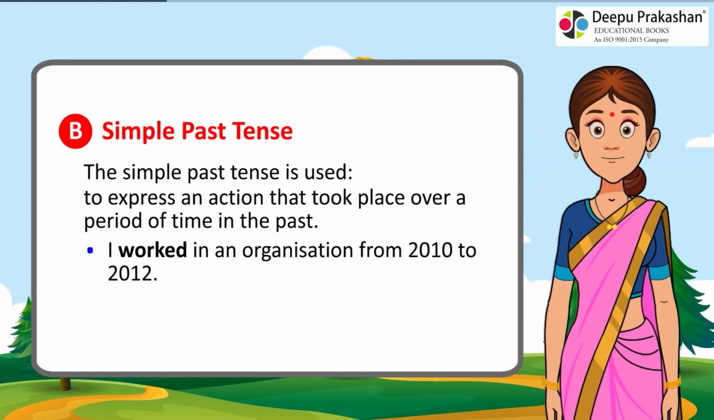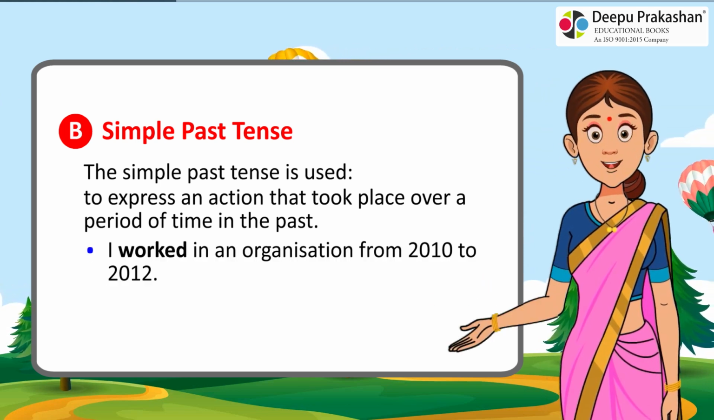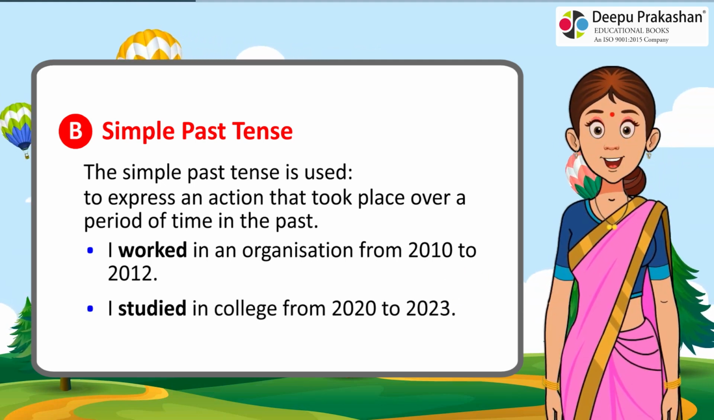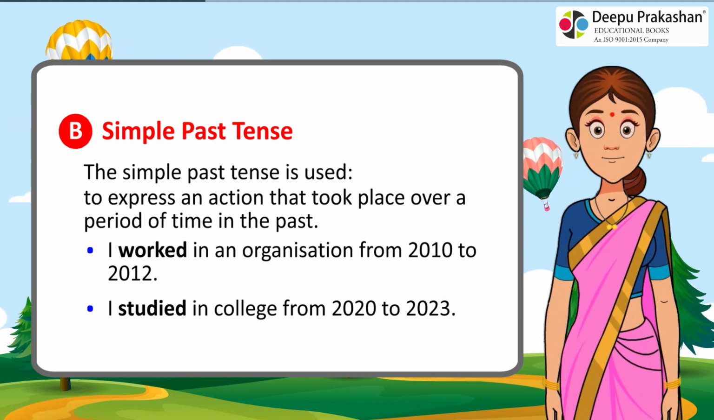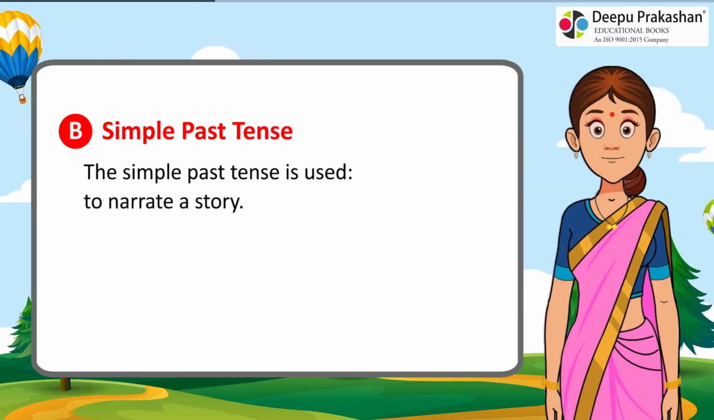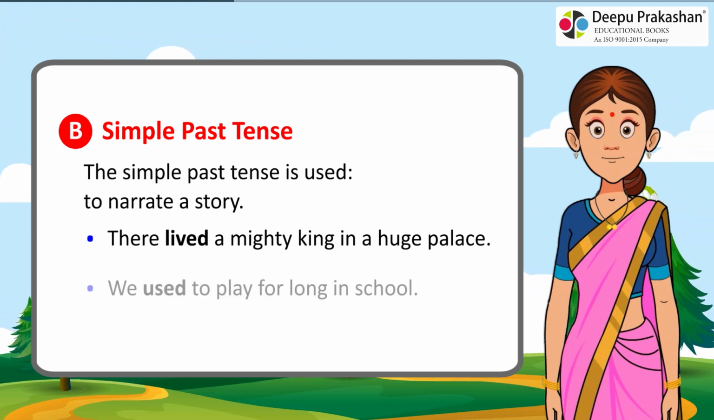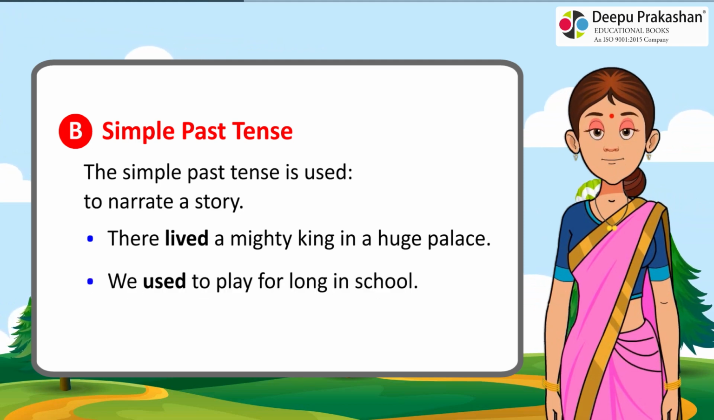To express an action that took place over a period of time in the past: I worked in an organization from 2010 to 2012. I studied in college from 2020 to 2023. To narrate a story: There lived a mighty king in a huge palace. We used to play for long in school.